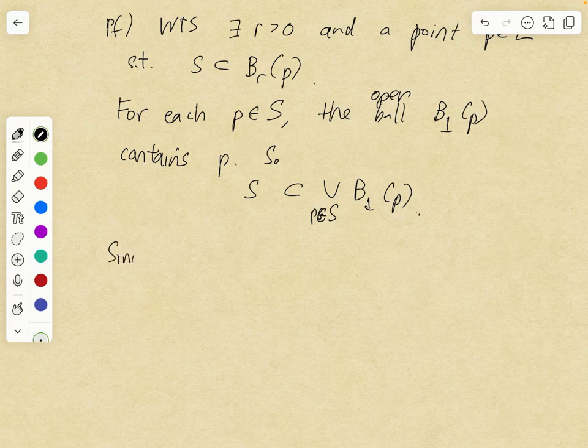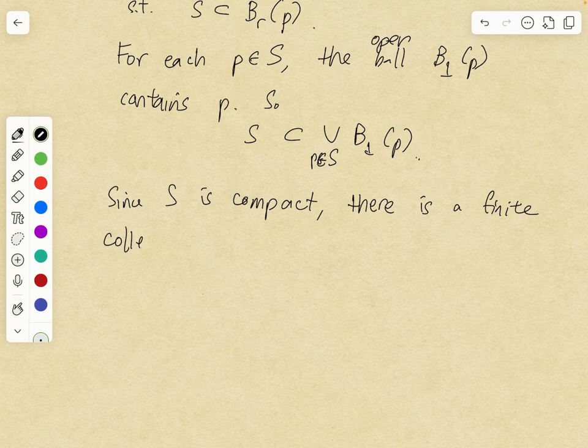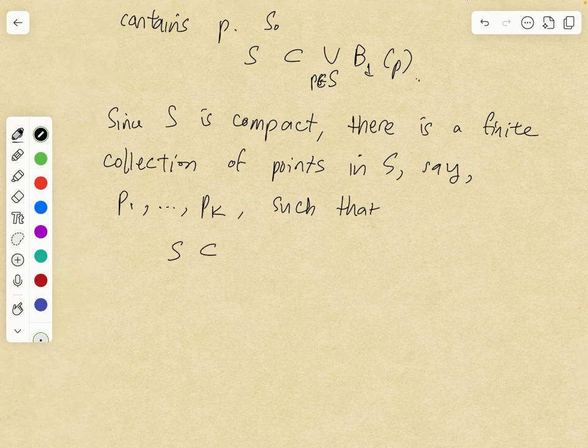So since S is compact, there is a finite collection of points in S, say P1 up to Pk, such that S is contained in the ball of radius 1 centered at P1, union, up to the ball of radius 1 centered at Pk.